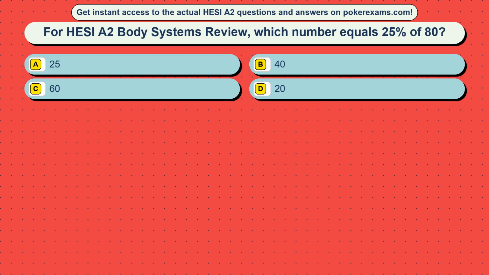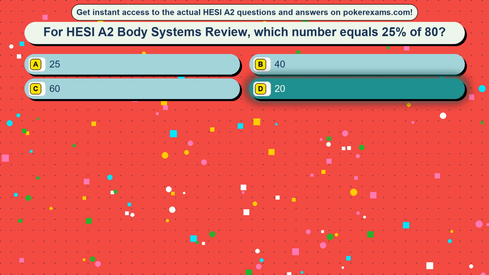Question 22. For HESI A2 Body Systems review, which number equals 25% of 80? Option A, 25, option B, 40, option C, 60, option D, 20. The correct answer is option D, 20.